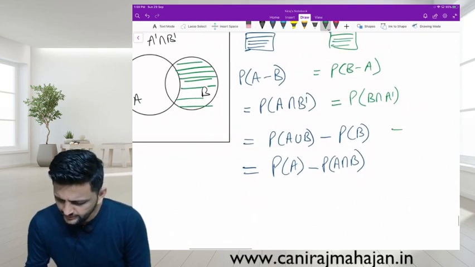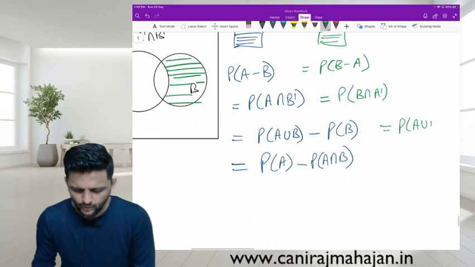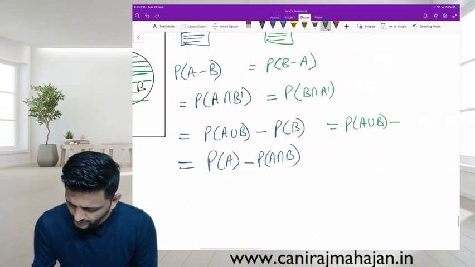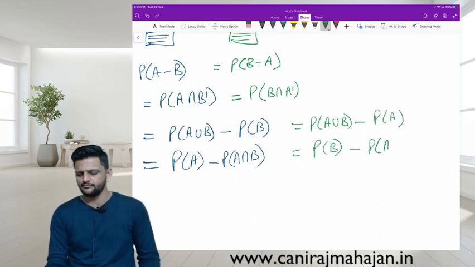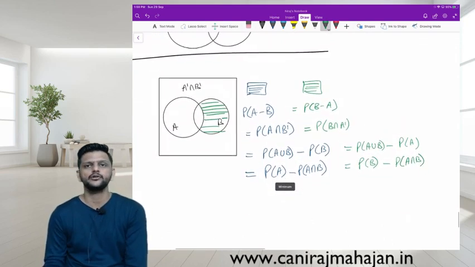Or take union. P of A union B minus what now? P of A. Very good. Otherwise just take B and reduce the intersection between them. Yes or no? Everyone got it?